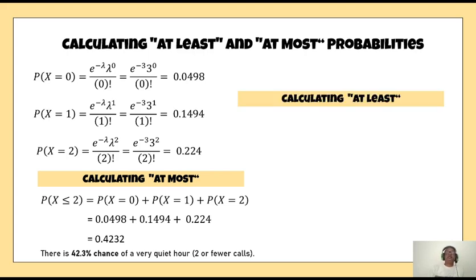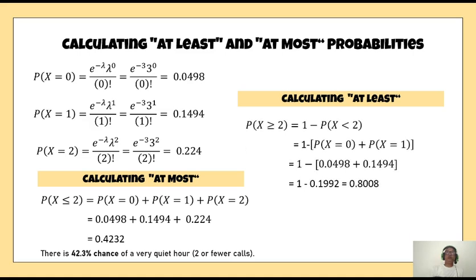Now calculating at least. At least is 2 or more. If I say at least 2 calls, as was asked in the question, what is the chance of getting at least 2 calls? At least means 2 or more. That means you have to calculate for x equal to 2, 3, 4, 5, and as you can see, in an hour there can be an infinite number of calls, so it will be a huge computational disaster. Throughout the day we'll keep on computing.